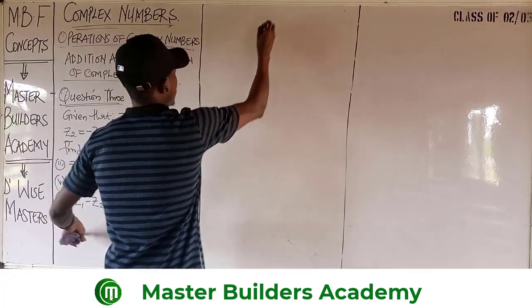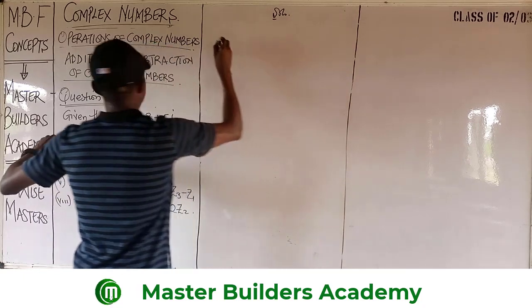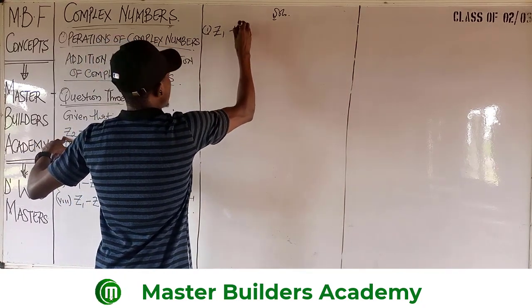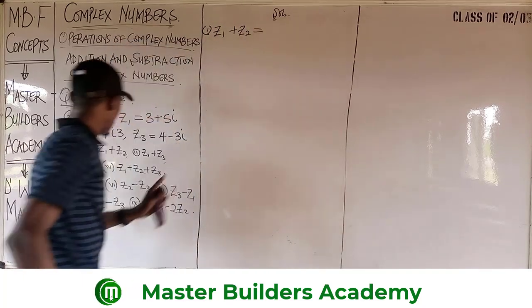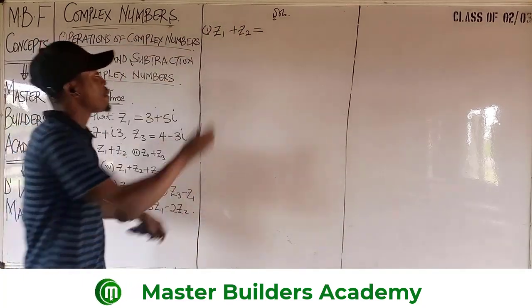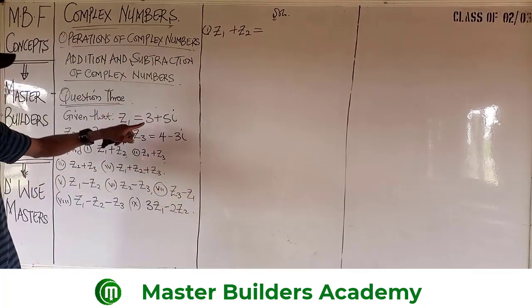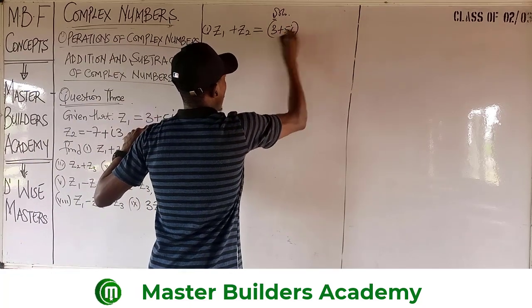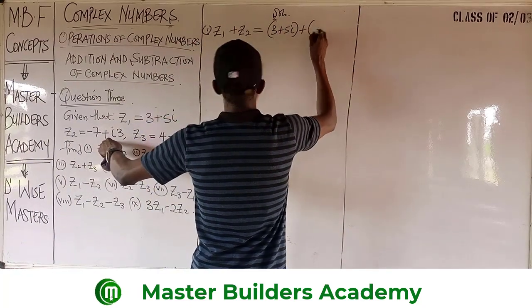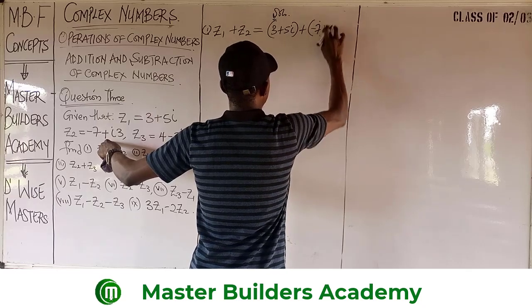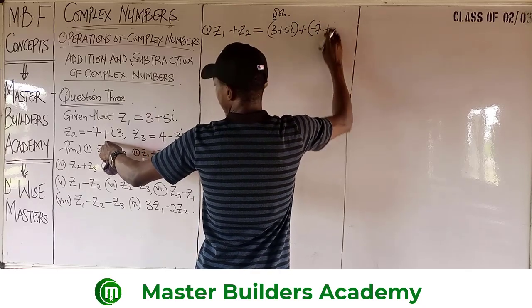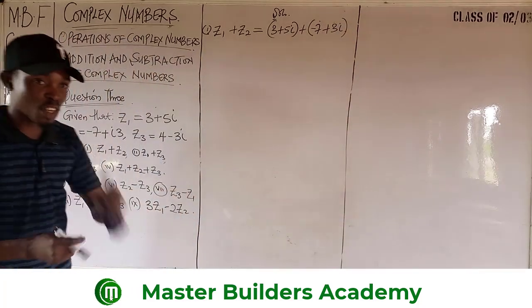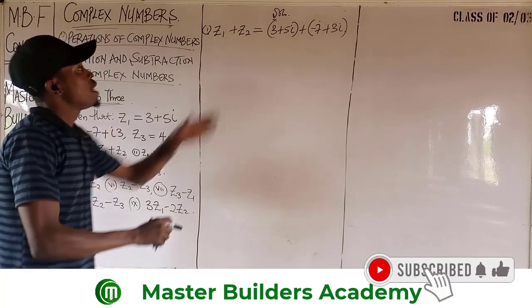So the very first question, this is the solution. The very first thing that we're asked to find is Z1 plus Z2. This is equivalent to, in this position, we are going to place the value of Z1. Z1 was given to us as 3 plus 5i, then plus Z2 is minus 7 plus 3i. Remember, I explained this concept from the very beginning. Now, this is what we have.